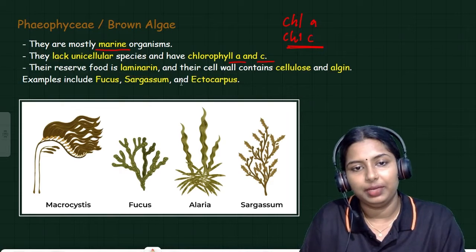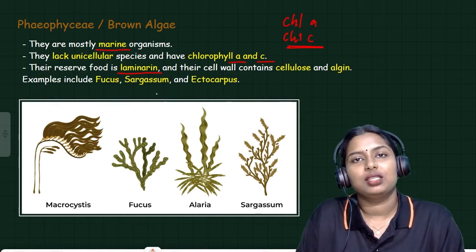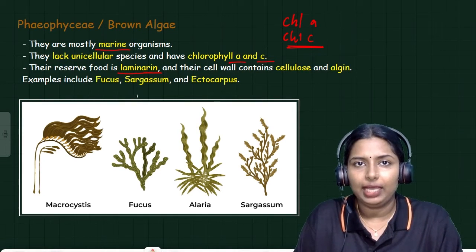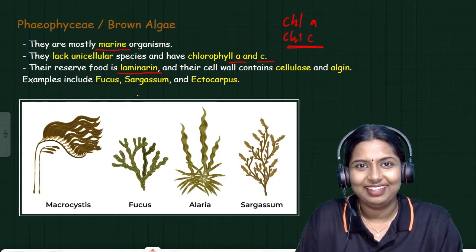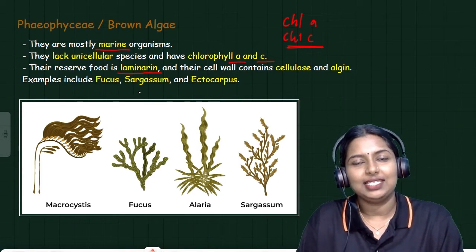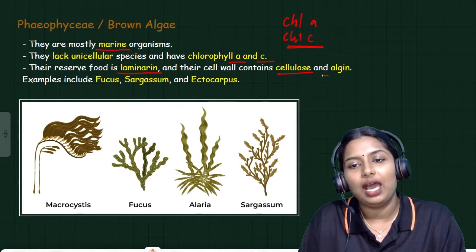Laminarin is the reserve food material of brown algae. So what is the reserve food material of green algae? Please comment. What's that? Starch. When it comes to brown algae, it is laminarin, and their cell wall contains cellulose and algin.